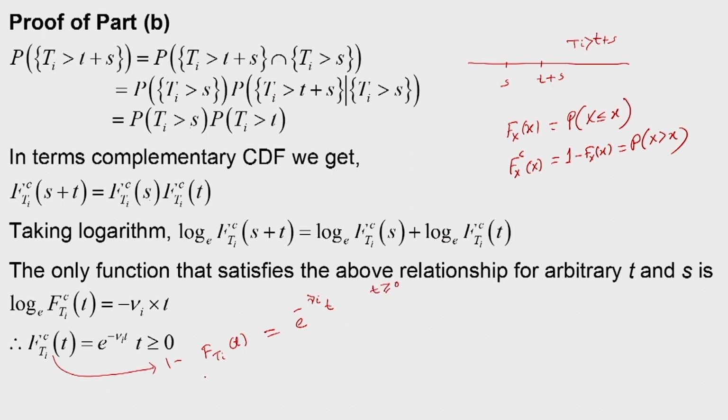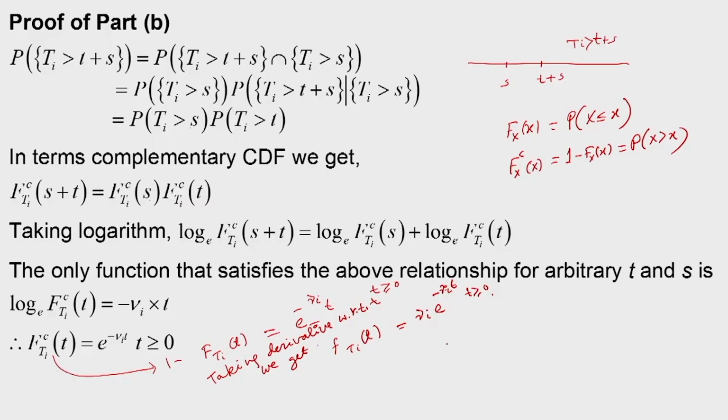Now taking the derivative with respect to t, derivative of the constant is 0, derivative of this is the PDF, and on the right hand side similarly we take the derivative and we get f_Ti(t) is equal to nu_i into e to the power minus nu_i t, t greater than or equal to 0. So, this is the PDF of the state holding time.